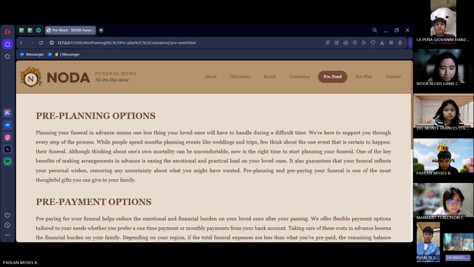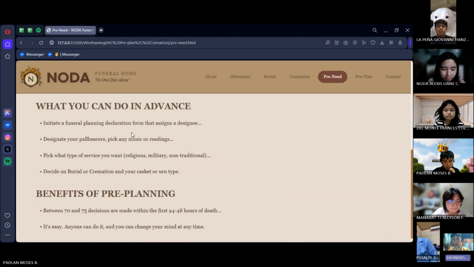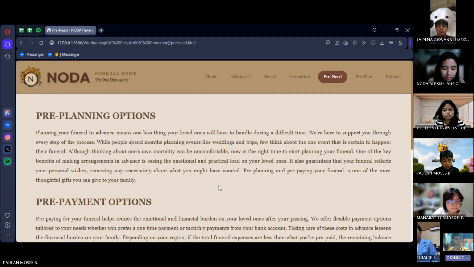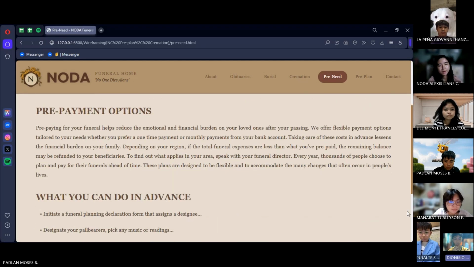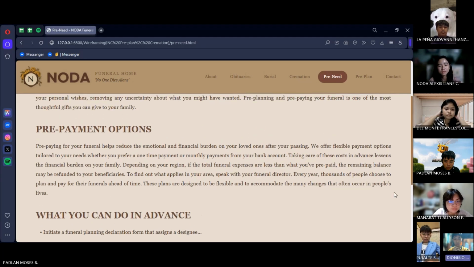So the pre-need webpage is divided into four main sections: pre-planning options, prepayment options, what you can do in advance, and the benefits of pre-planning. Pre-planning option explains the importance of planning your funeral in advance and why it matters. Prepayment option explains the benefits of paying for a funeral ahead of time. It also explains the different payment options we offer, whether it's a one-time payment or monthly installments.